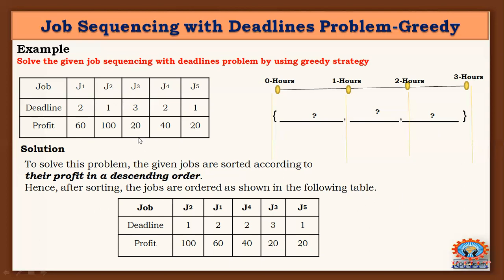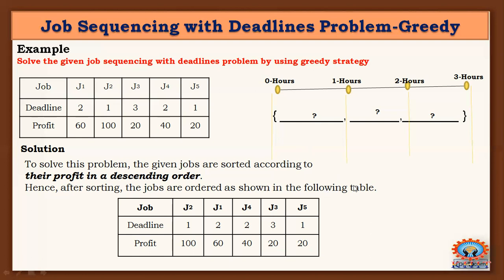We cannot complete all 5 jobs, because we do not have 5 hours, we have only 3 hours. So we need to complete only 3 jobs here, and we need to pick which job can be done first, which next, which last, and which jobs we can ignore or discard. That is the concept here.